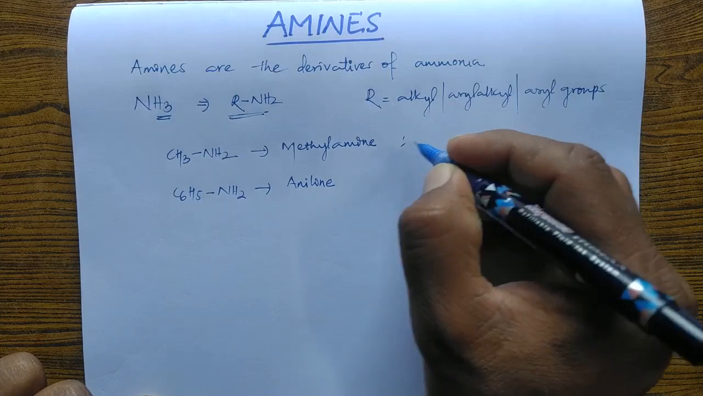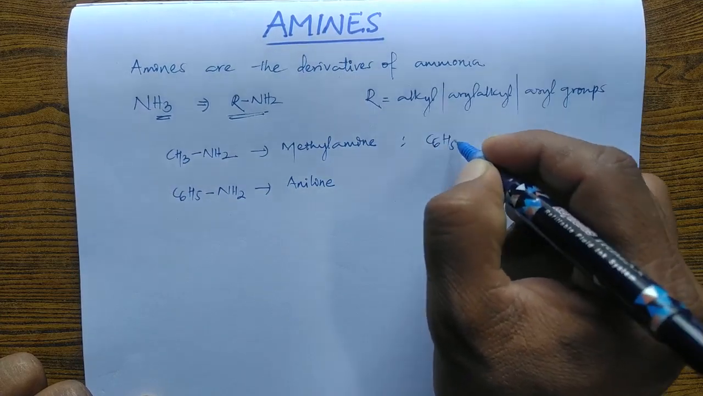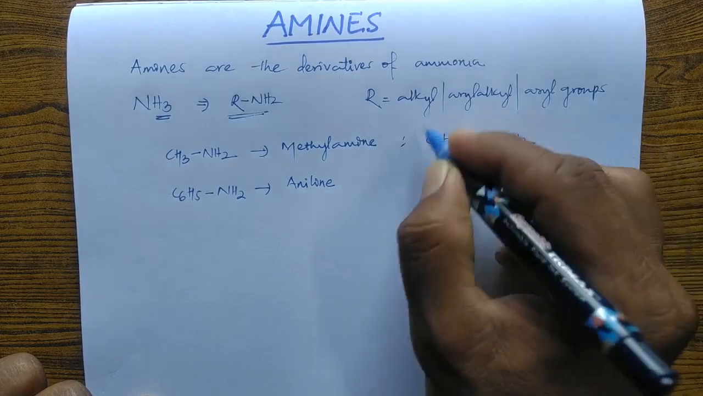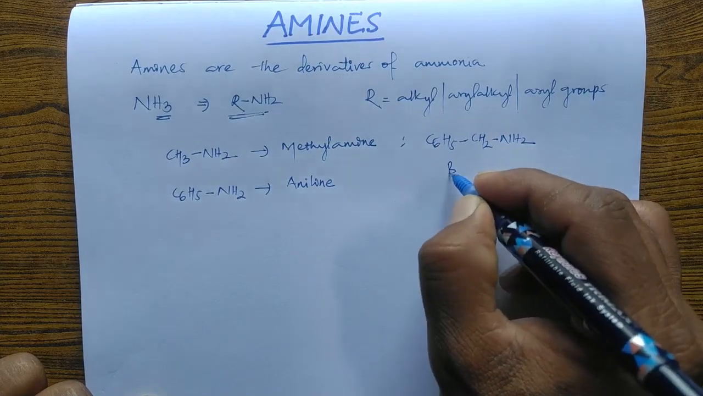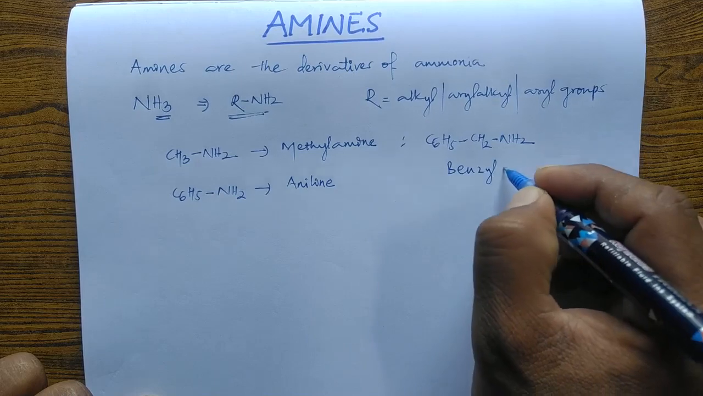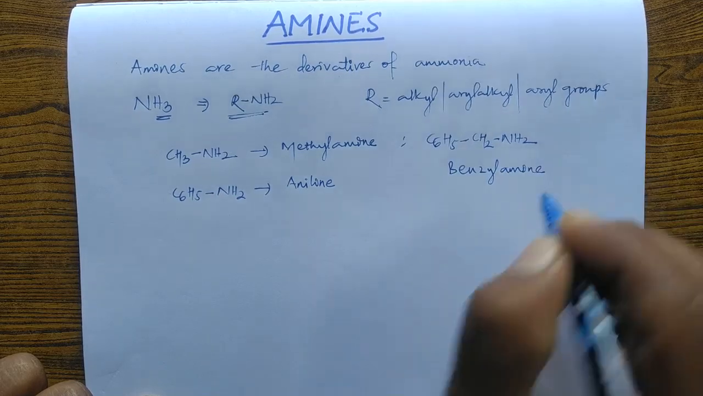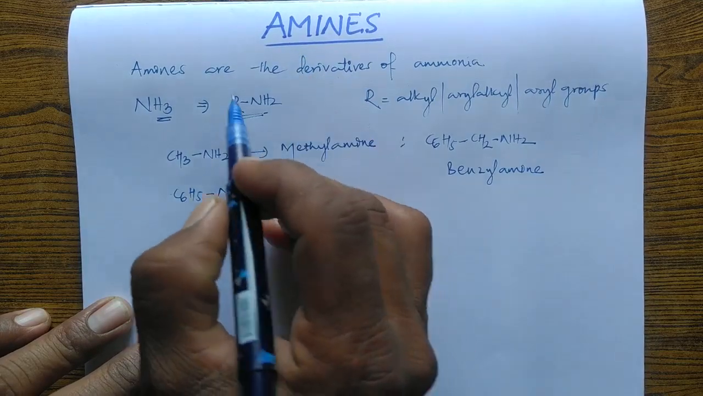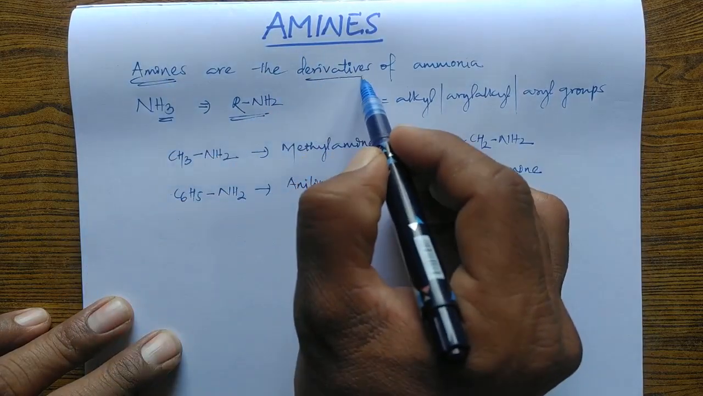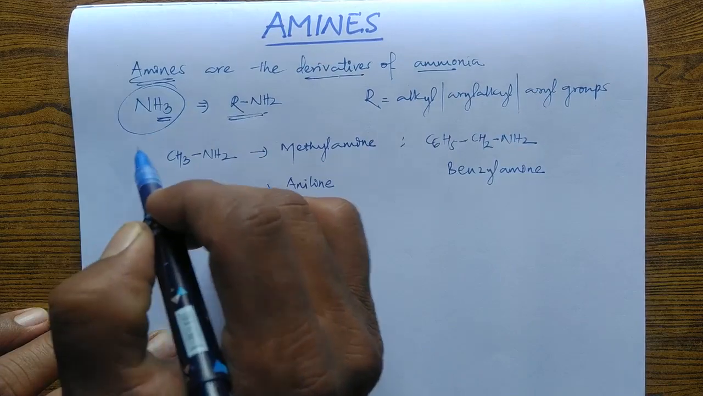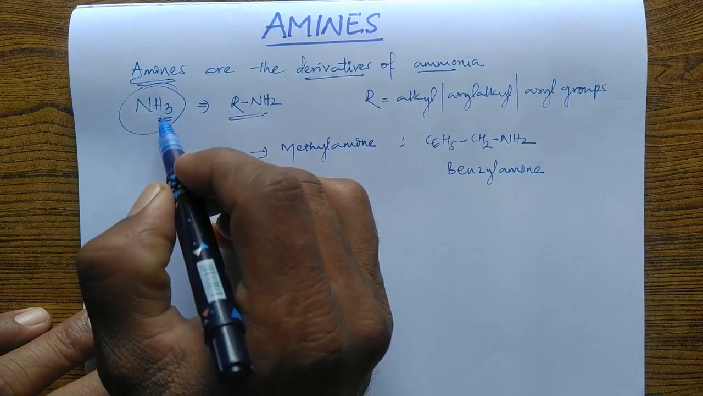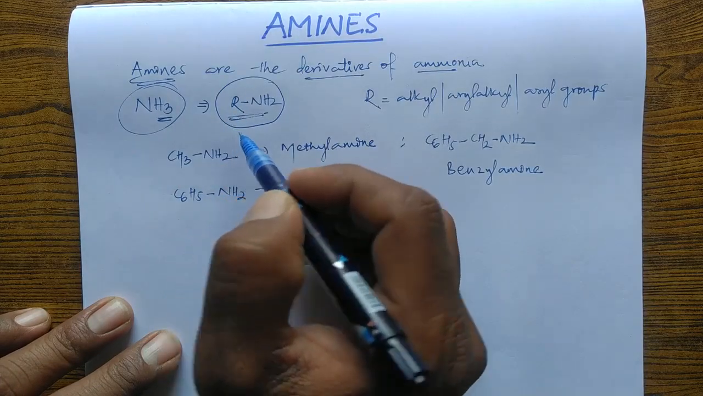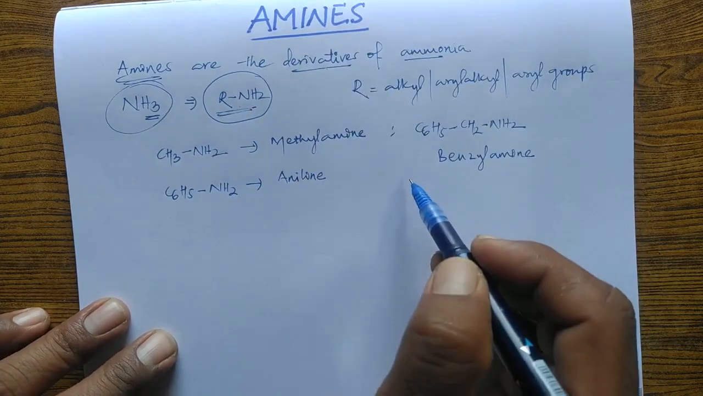You can give another example, that is C6H5CH2NH2. This is called benzylamine. So these are some examples of corresponding amines. Amines are what here? Derivatives of ammonia. We have just replaced a hydrogen atom of ammonia by an alkyl group, so that we have got the general formula RNH2, and we have written some examples.